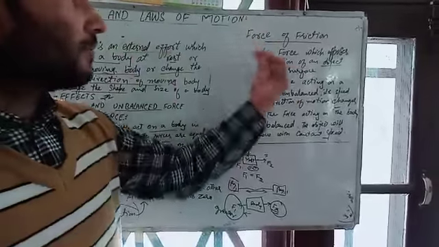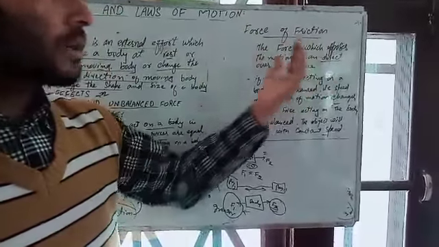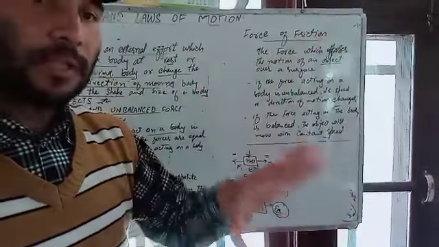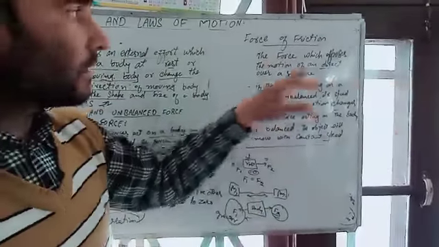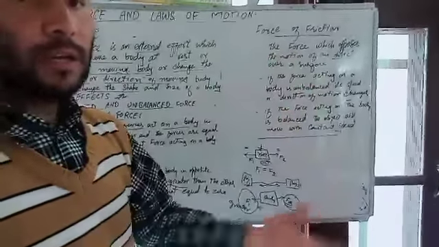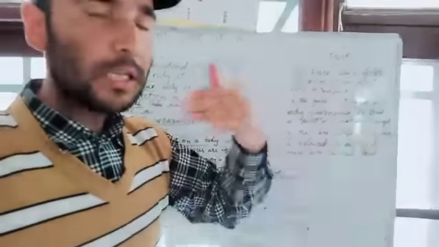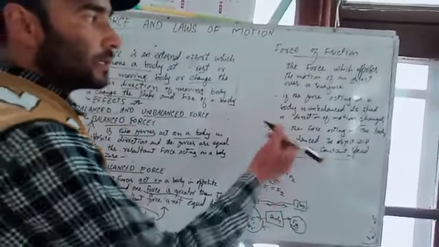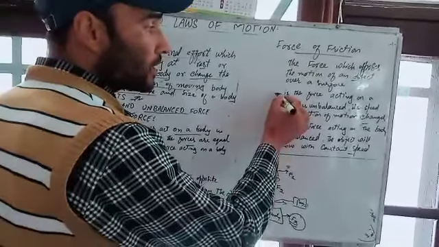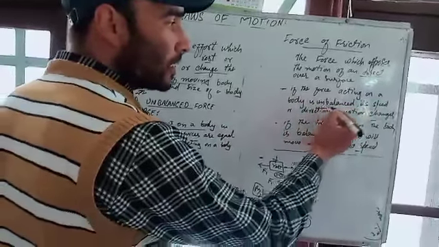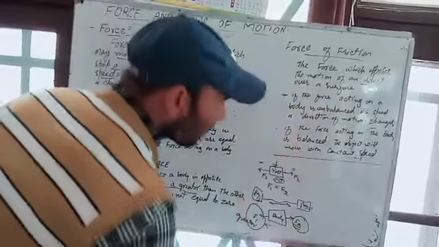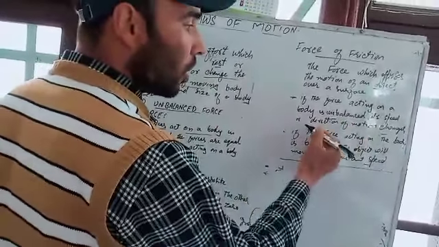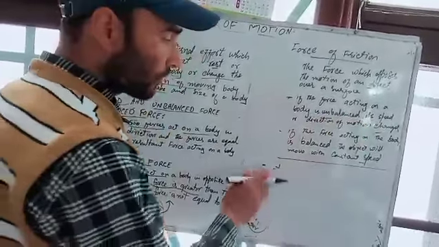What is friction? Friction is the opposing force, the force which opposes the motion of an object over a surface. When an object is moving over a surface, the force in the opposite direction of the motion is known as friction. The first point is, if the force acting on a body is unbalanced, its speed or direction of motion changes.